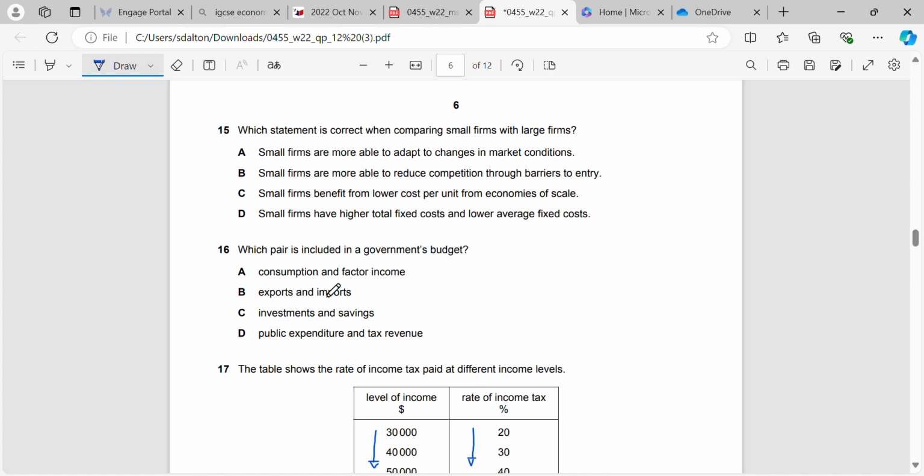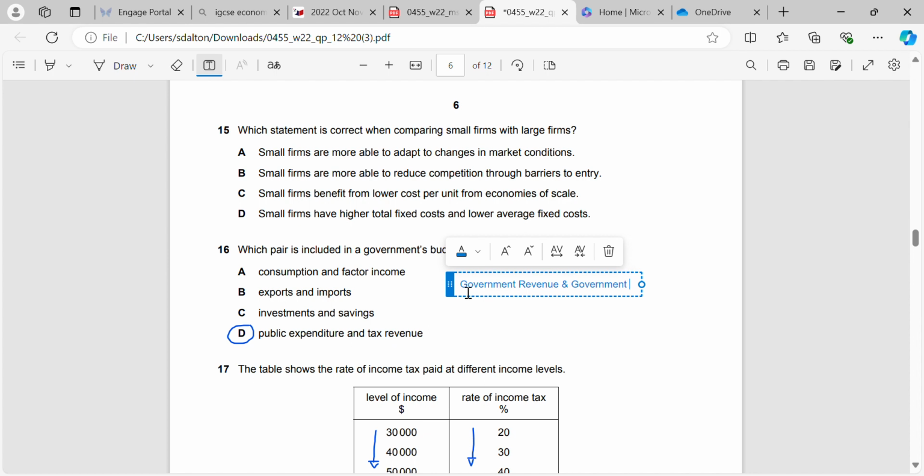Okay, which pair is included in the government's budget? Again, very similar to QP11. Public expenditure and tax revenue. The two elements of a government budget are government revenue and government expenditure. And public expenditure is just another word for government expenditure.